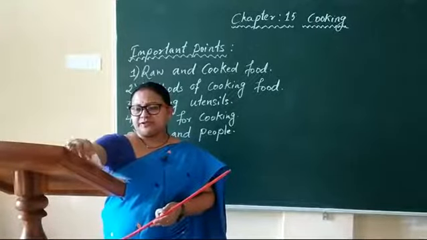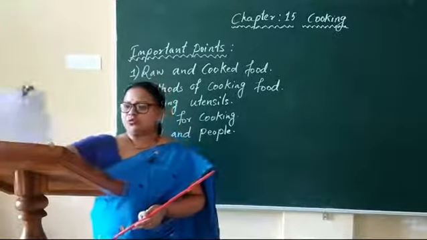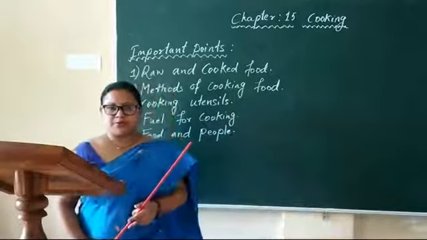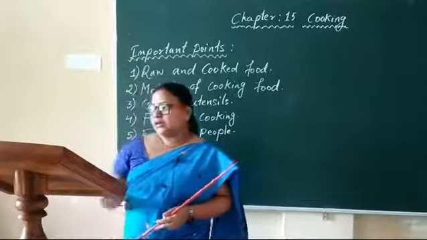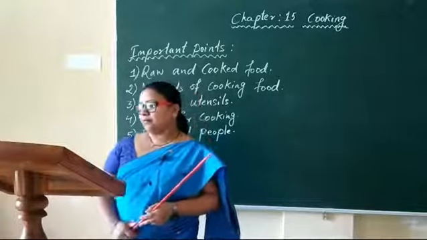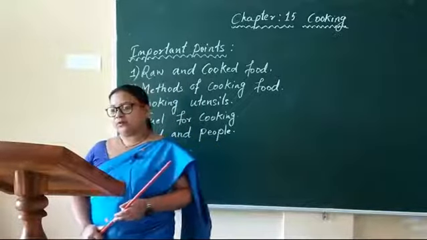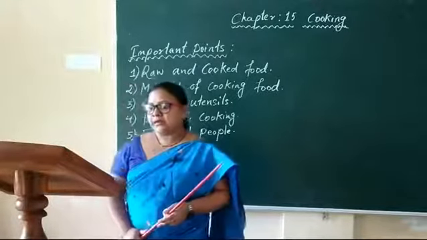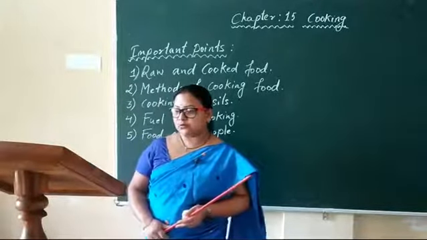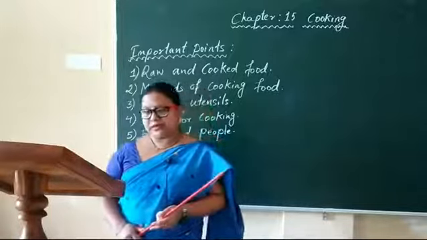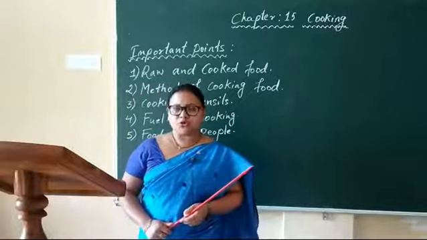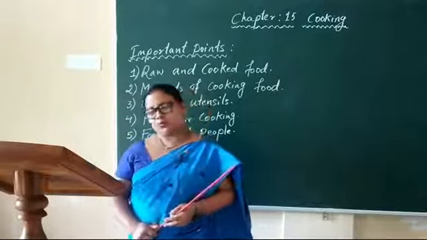So my dear children, I think most of the points I have explained, and this is all clear to you. Okay? Now, we should eat healthy food items, like boiled or steamed food, sprouted food and green leaves, fruits, vegetables and salads, fresh fruit juice, lots of water.